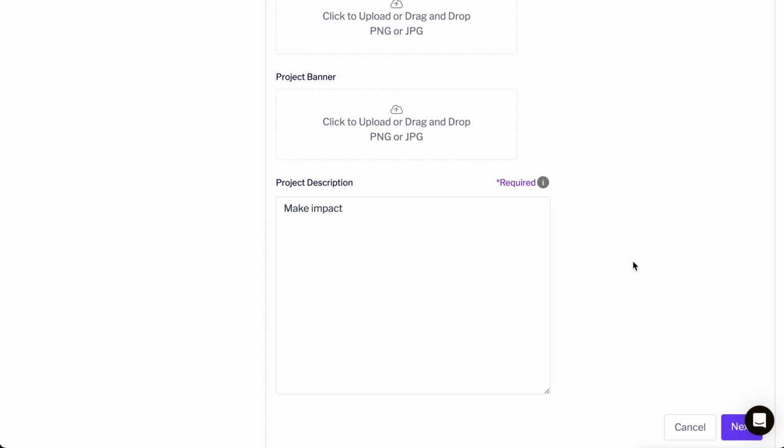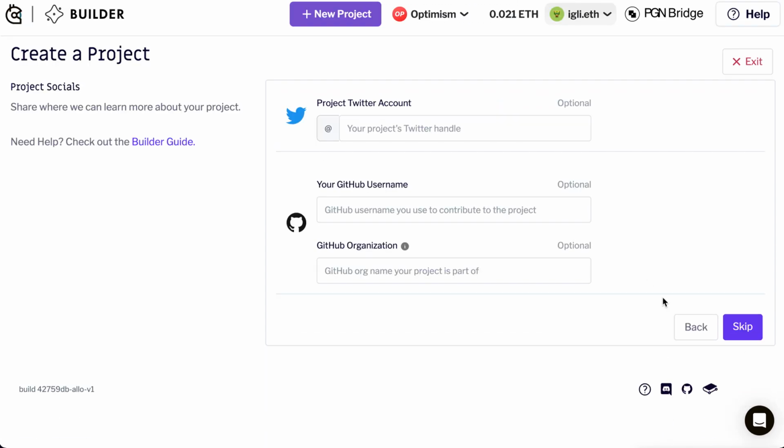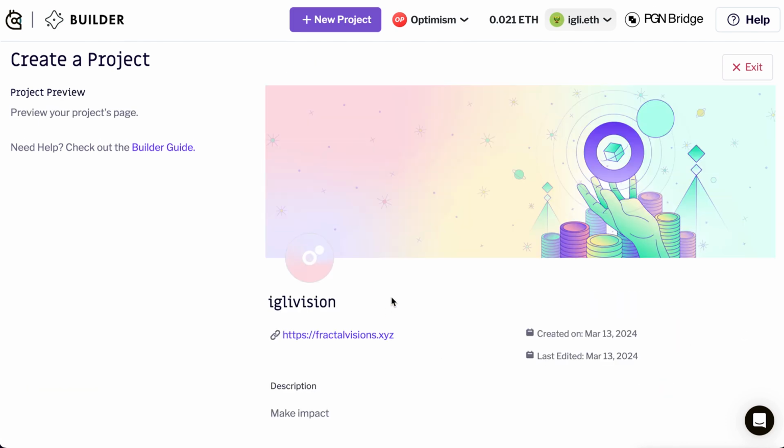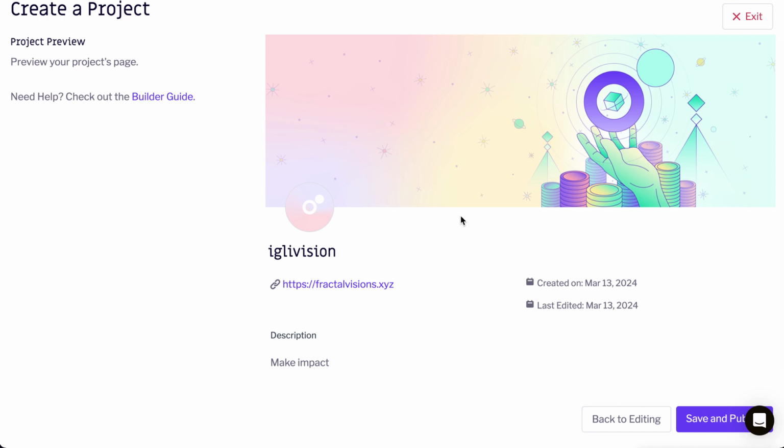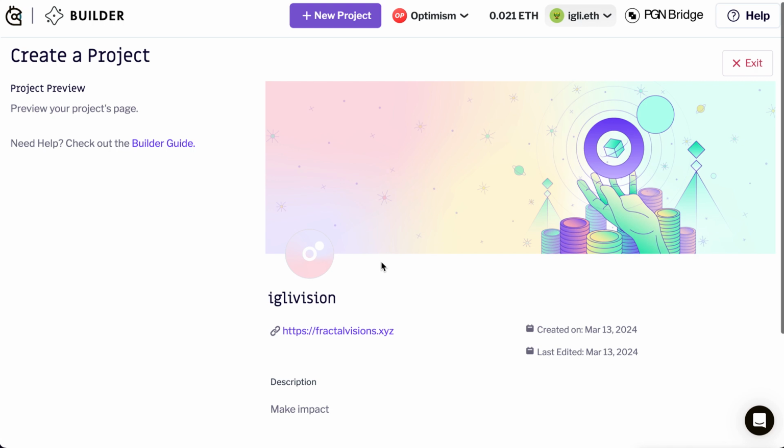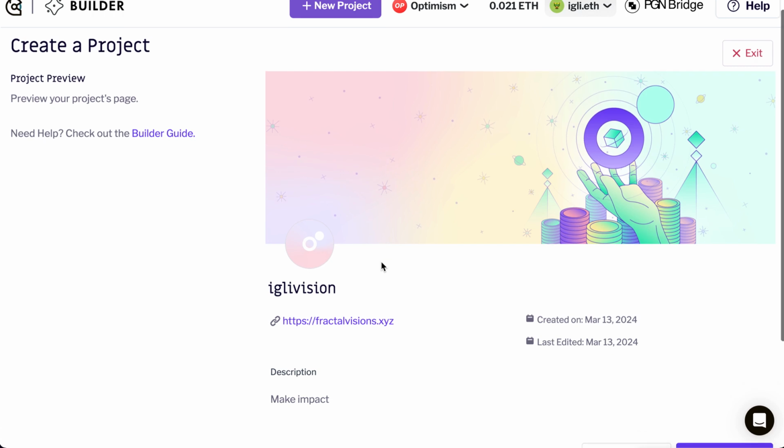Once you're done here, you'll go ahead and click next, and this is the part where you will connect your Twitter and your GitHub account. If you want, you can skip that and do it later, and then you'll be able to review the grant you created and your project, and you can hit save and publish. And once that's finished, you'll be able to apply for our round.